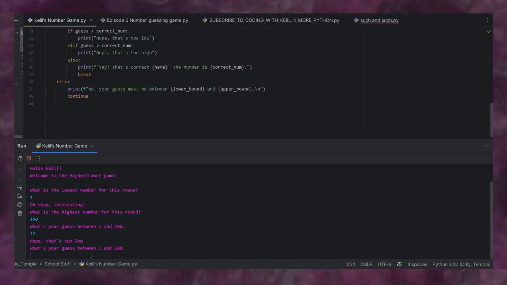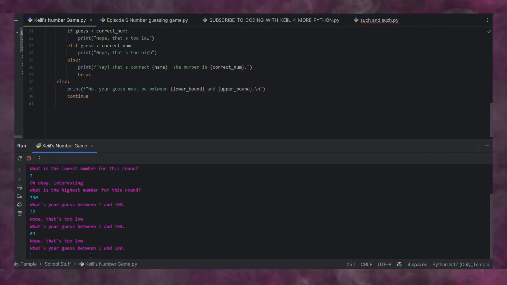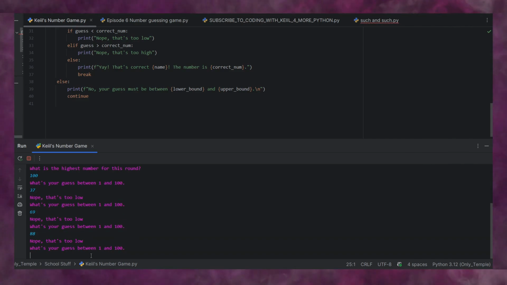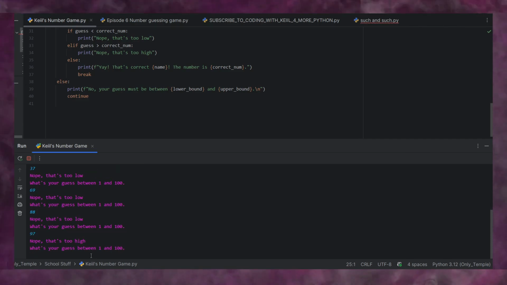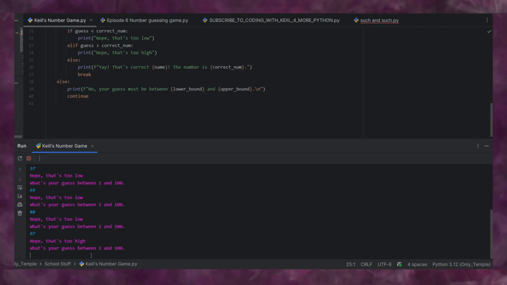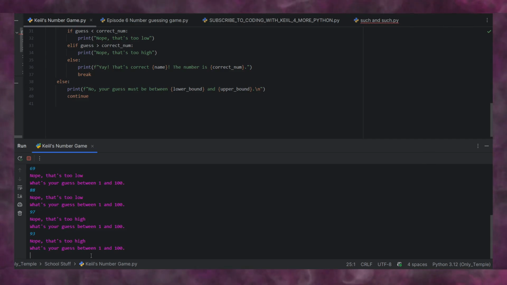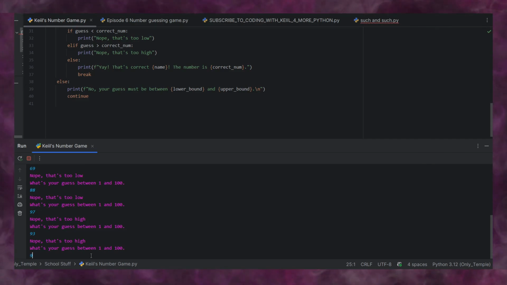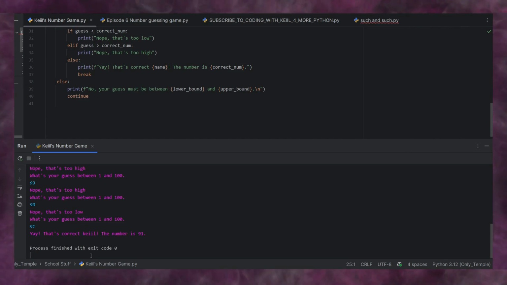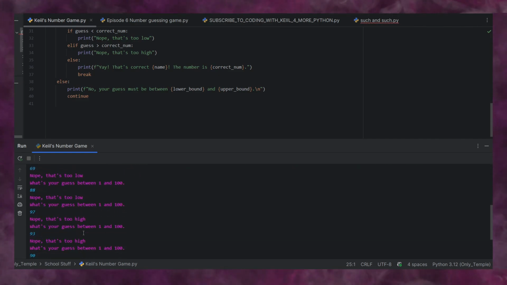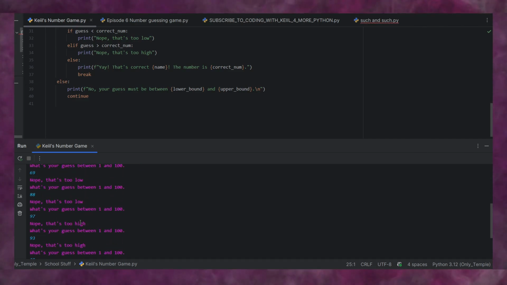So our guess is too low, so we'll say 69, of course. Okay, it's too low. Still too low. 88. Still too low. Okay, 97. Too high. So now we get to come back down. 88 and 97, we'll say 92 or 93. Too high. Okay, so what? 90? 91. Okay, here we go. So it allows you to play a little game right here in the terminal. And we guessed a handful of times.